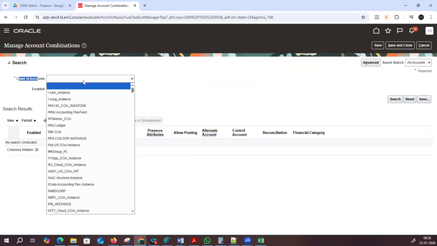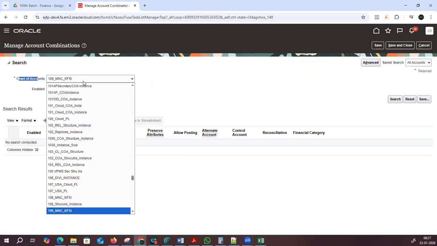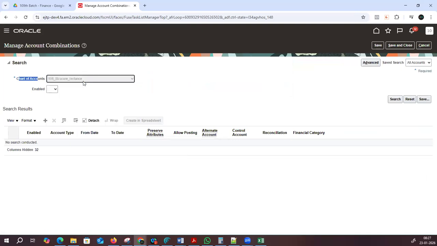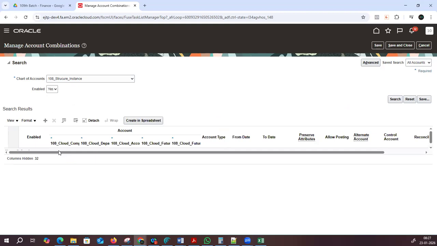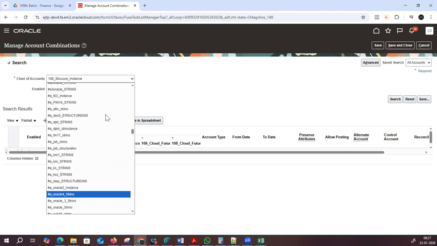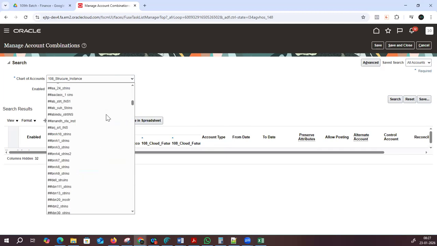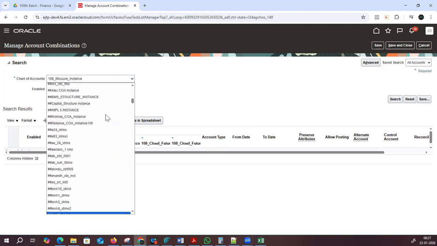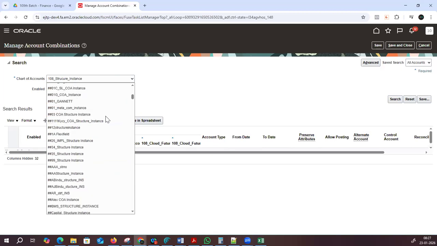See, chart of accounts is there. I can go with 108. So here you have to create your combination. See, 108: company, department, account, future one, future two. Like this, we are supposed to create the combinations. Now it is not there. Leave it, it will be available. Fine, leave it, no problem. I will show you.